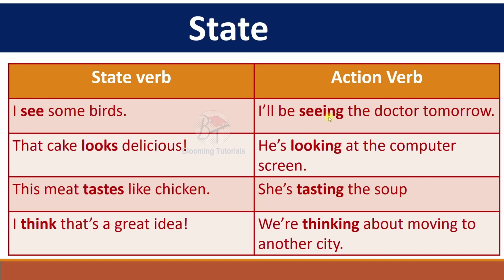What? Seeing the doctor. That cake looks delicious. Here he is looking at the computer screen. This meat tastes like chicken. Here, telling the state or status of the subject. She is tasting the soup. Here, doing some action. I think that's a great idea. I'm just thinking. Here, doing some action. We are thinking about moving to another city.